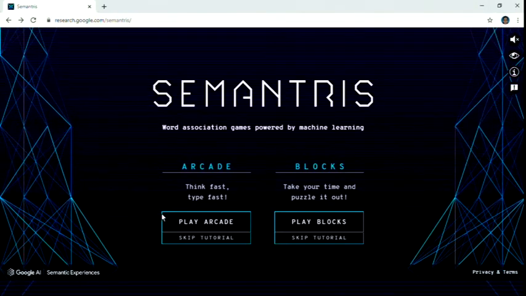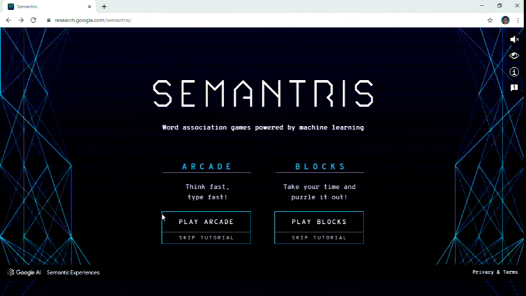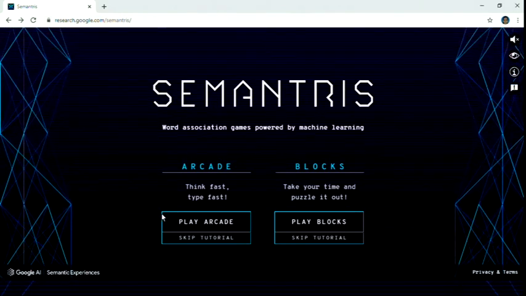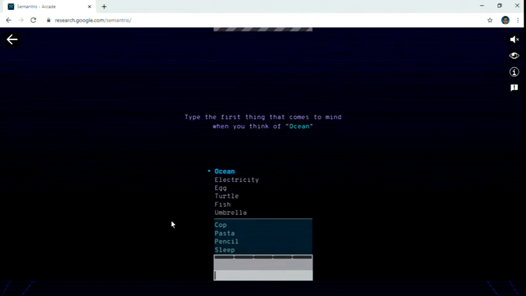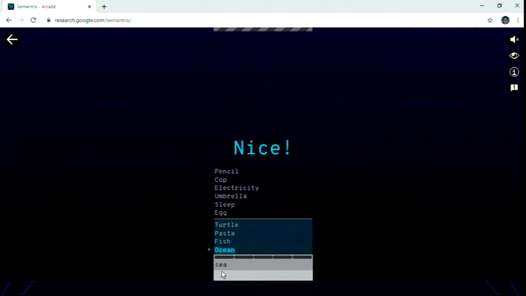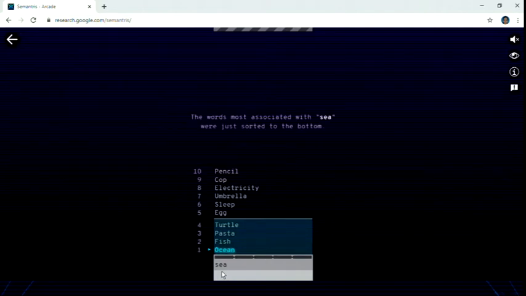We can't waste our time. Okay, we can start with the arcade. Here it is. We get the first word, ocean. We have to write the similar or most related word to ocean. Then it will come down and be removed, and we get score. We type here "sea", enter. It identifies sea is most related to ocean, then it vanishes and we get score.